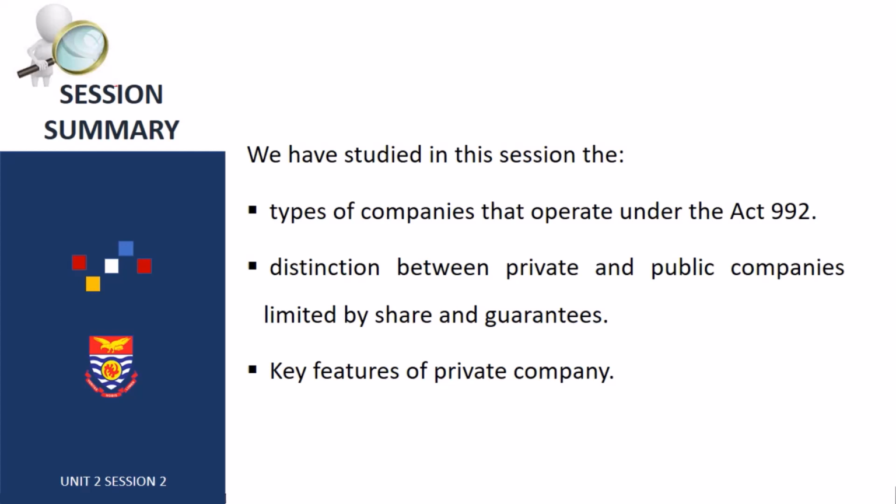By way of summary, we have studied in this session the types of companies that operate under Act 992. We examined the distinction between private and public companies, complemented by shares and guarantee, and we also talked about key features of private companies as well as external companies.